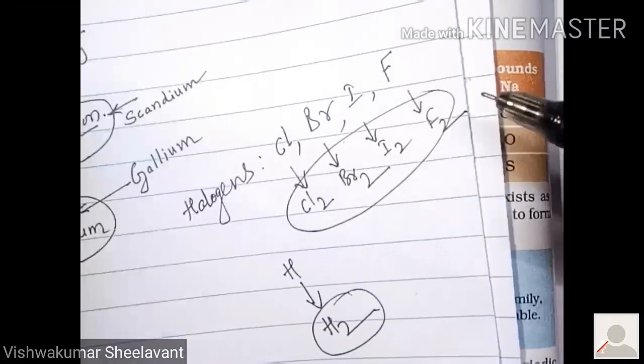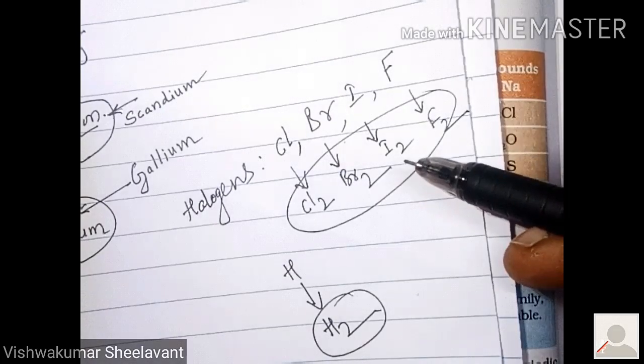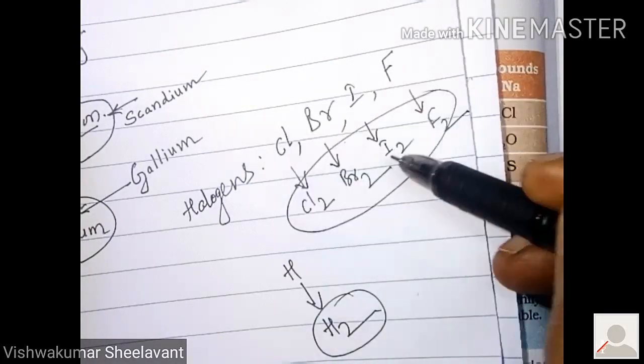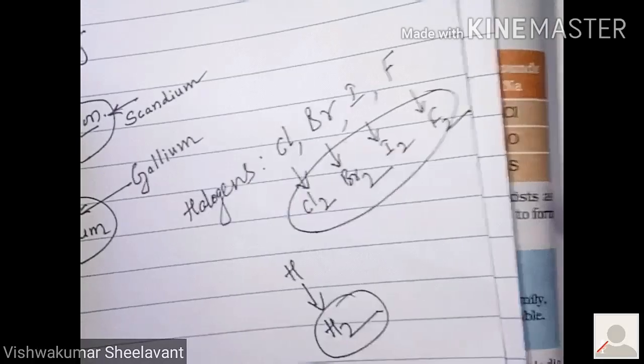Now the question is where to place hydrogen, whether in the column of sodium or in the column of halogens. So there are two positions for hydrogen. So this is also one limitation. No correct position can be given to the hydrogen.